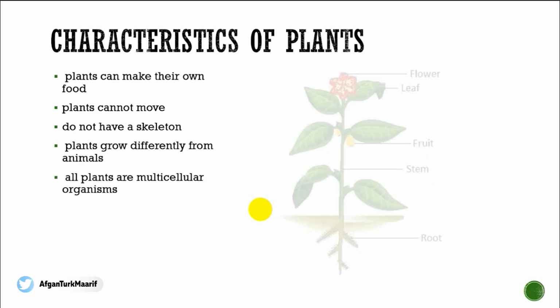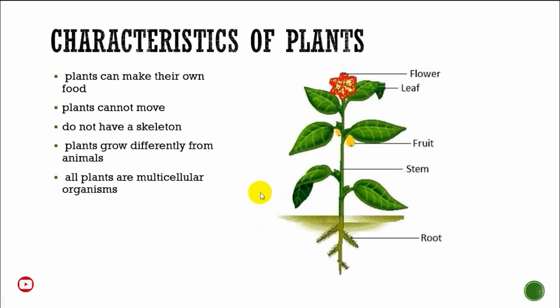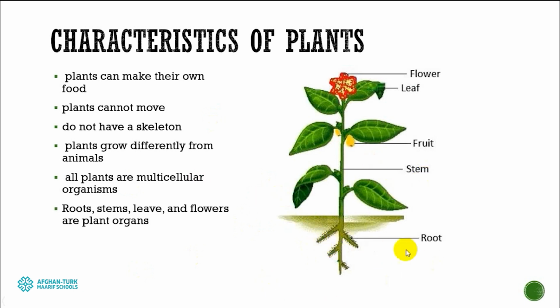And all plants are multicellular, meaning there is no plant which is unicellular. It means every plant has lots of cells which function as tissues and organs. And about plant organs, almost all of them have a root or root-like structure, a stem or stalk which connects the root with the leaves. They have leaves, they might have flowers, or they might have fruits as well.